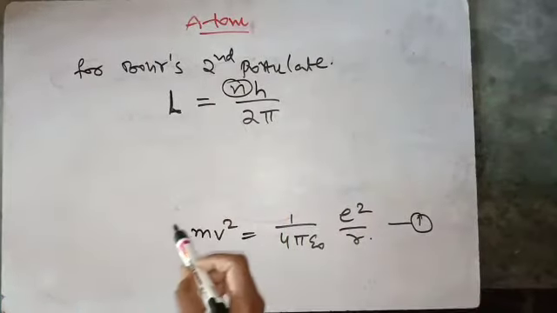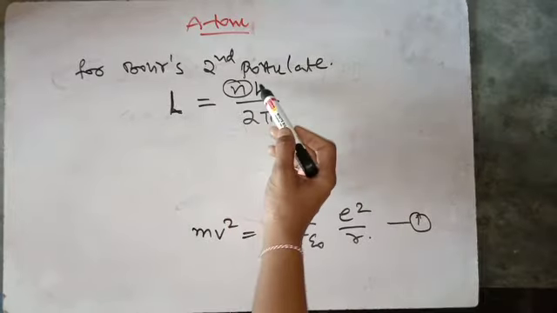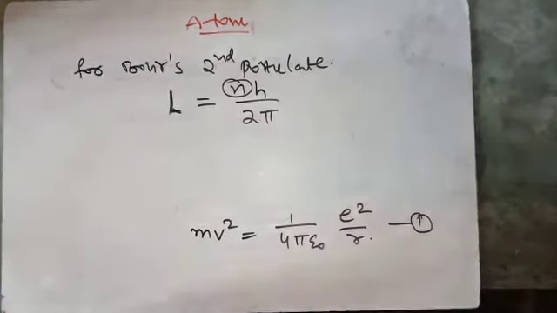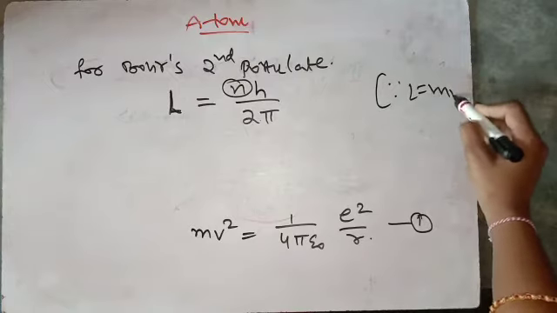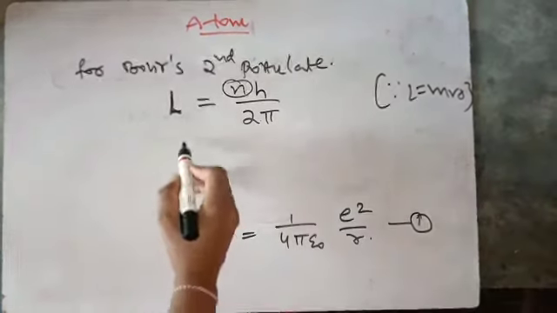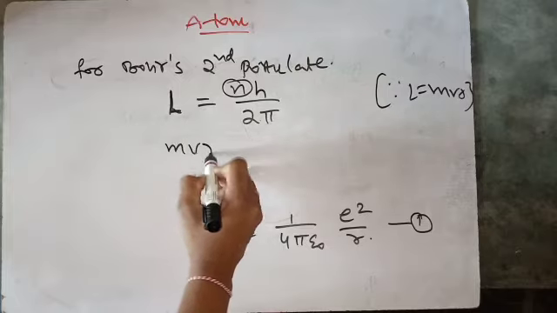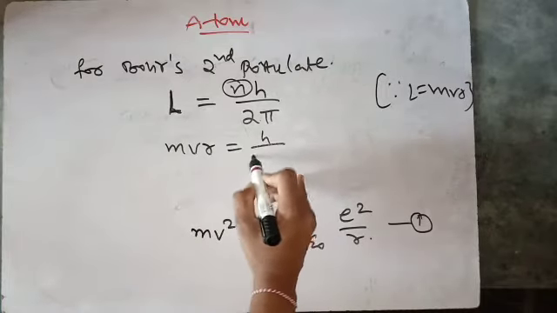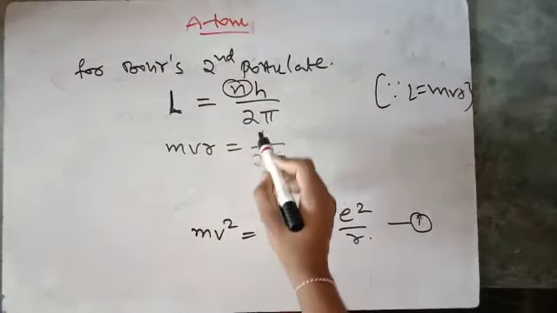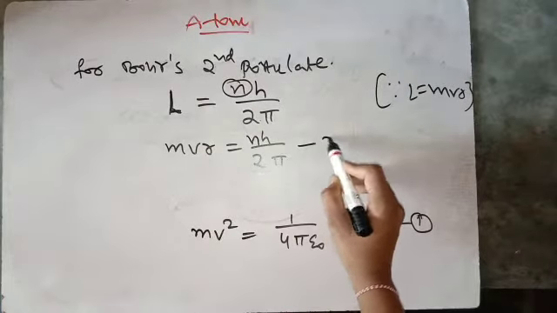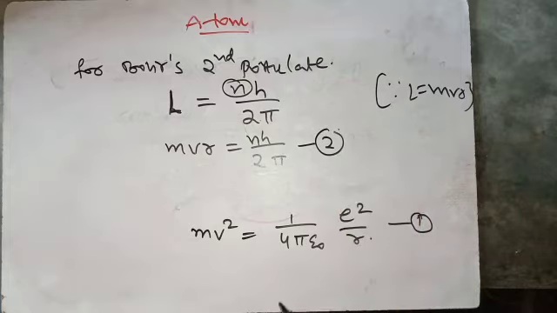Because n is an integer. What is angular momentum? L is equal to mvr. Substituting, mvr is equal to nh by 2 pi. This is equation number 2.